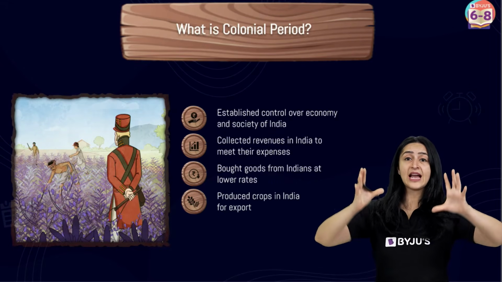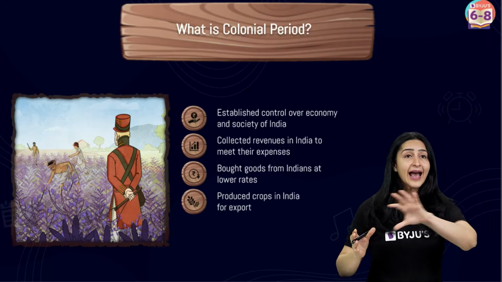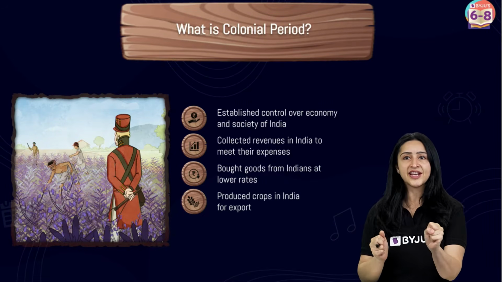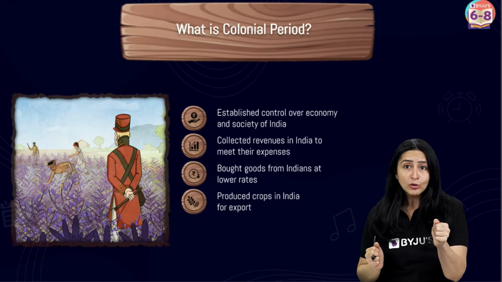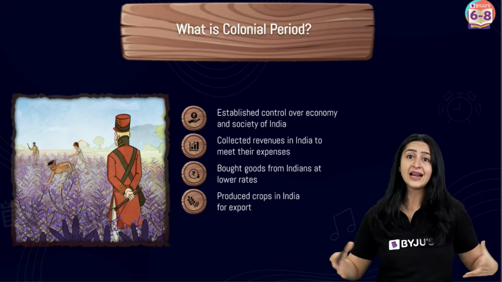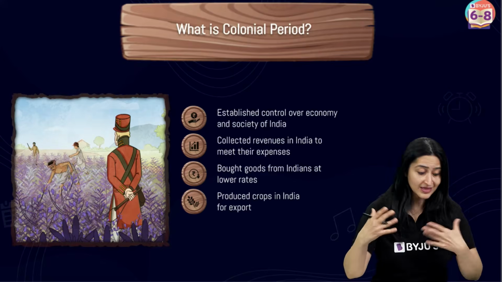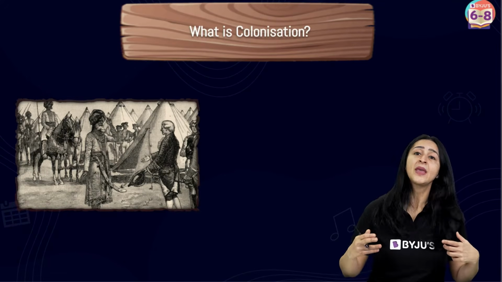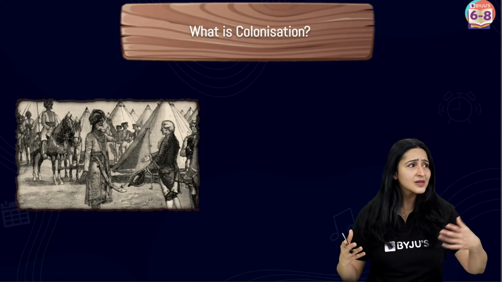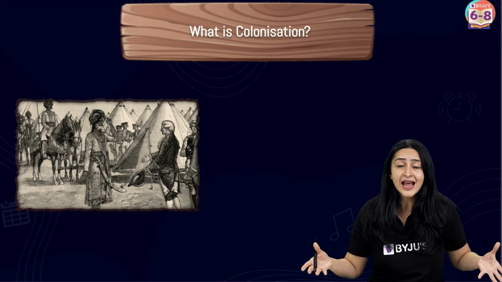Now, they established control over the economy and society, and they collected revenues to meet all their expenses, and they bought goods at a much lower rate, and they produced crops that they wanted to export. Right? So you see, this was all for their benefit, and this resulted obviously in many changes in the customs, in the values, in the practices of the Indians who were living at that point in time.